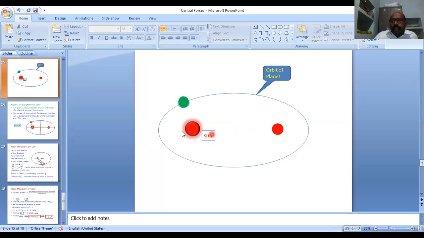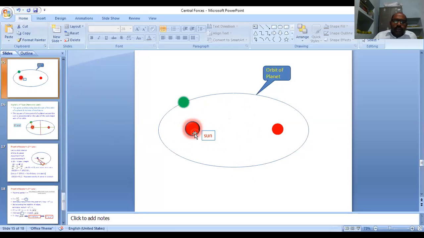Here is the semi-major axis and here is the semi-minor axis. So it is the first law. That means the shape is an elliptical orbit and the sun is located at one of its foci. That is the information about the first law, and the second law says that the areal velocity is constant.